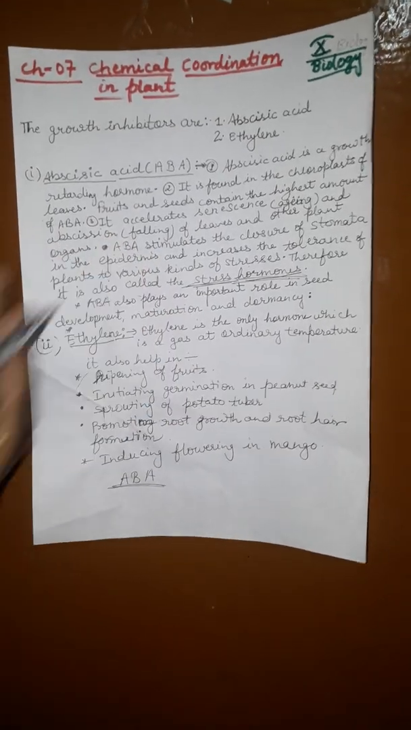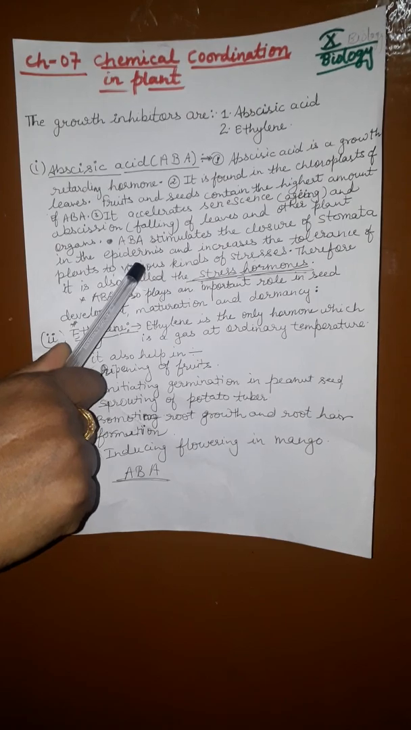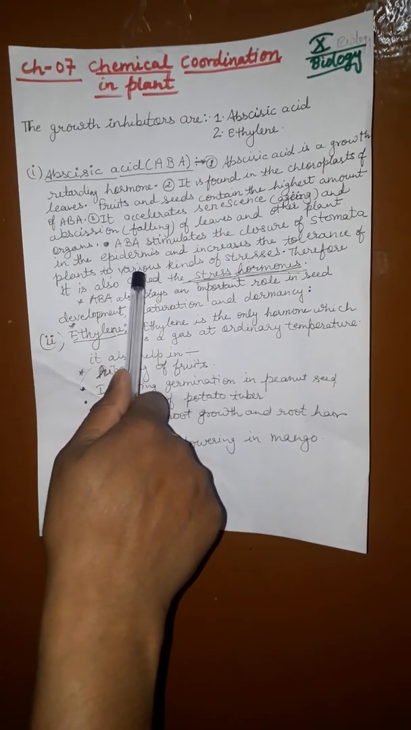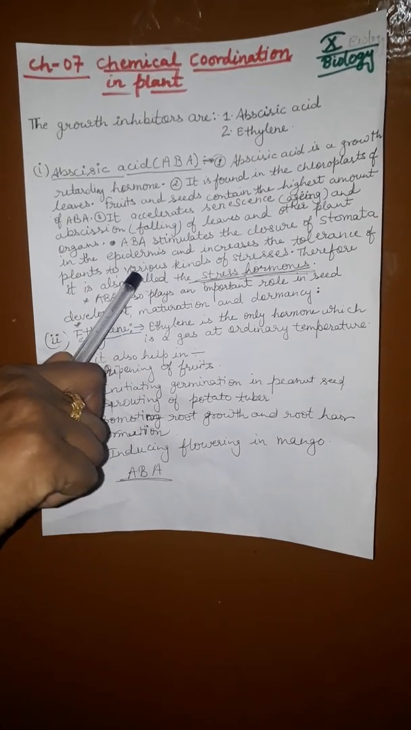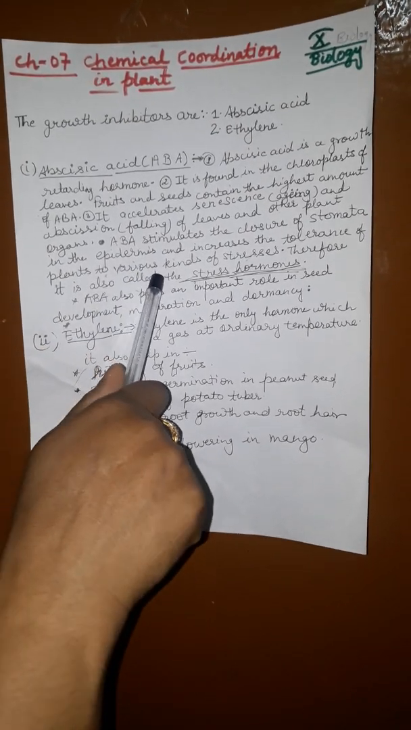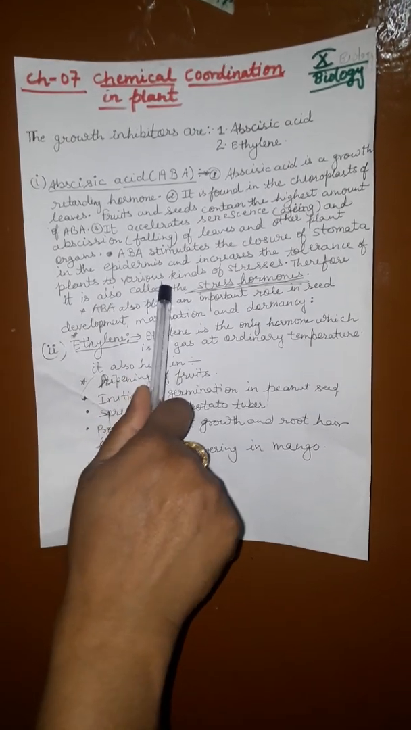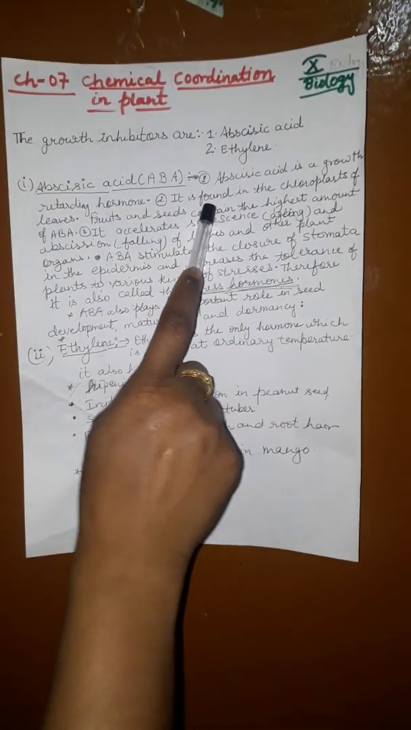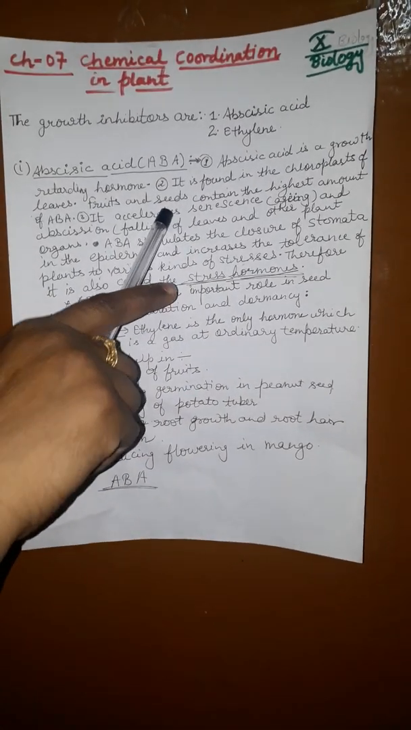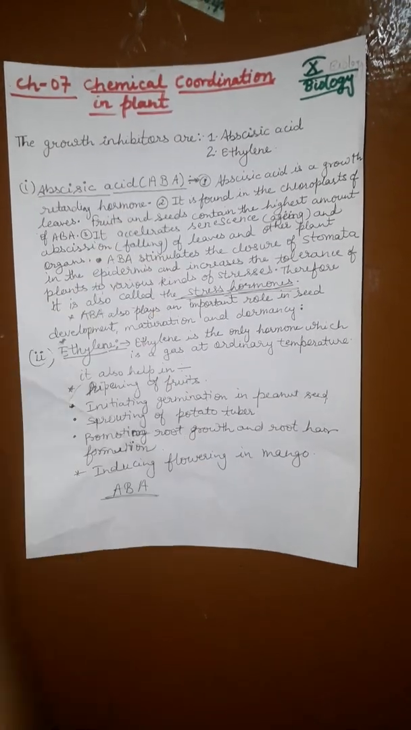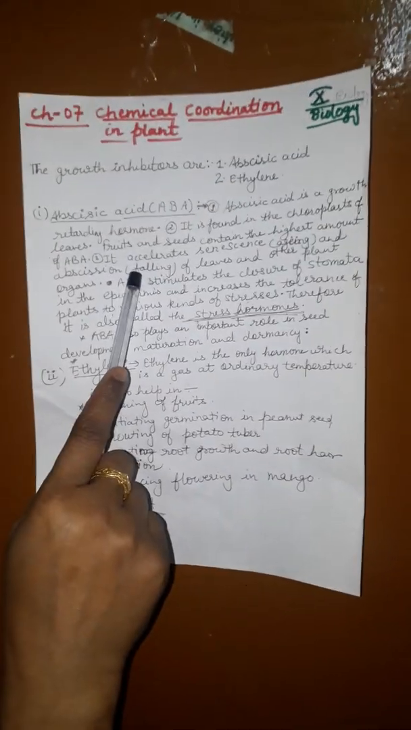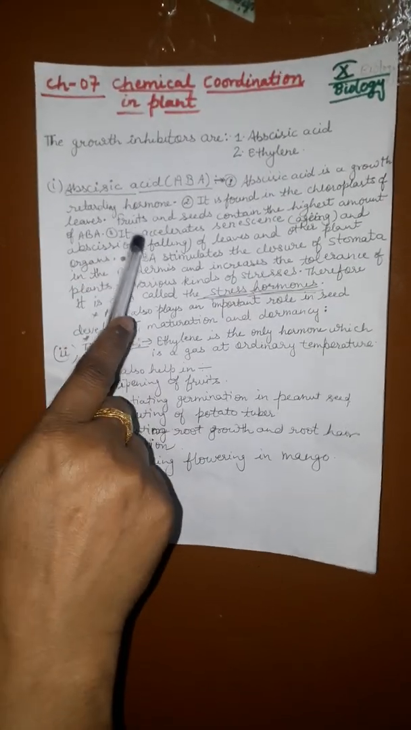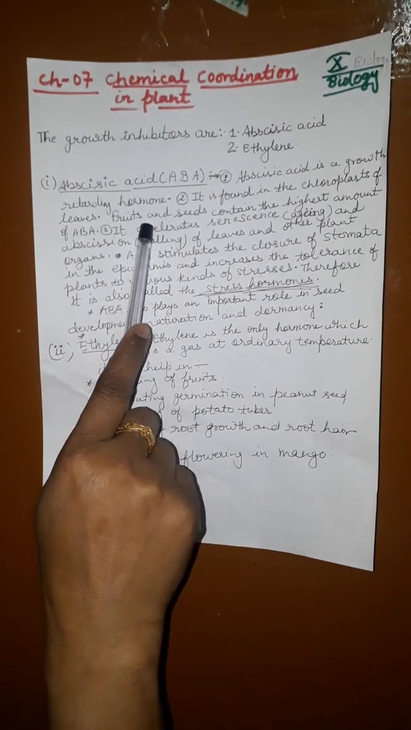Now, where is it synthesized? It is synthesized in green fruits and seeds at the beginning of the wintering period. Fruits and seeds contain the highest amount of ABA. Which part of the plant contains the highest amount of ABA? That is fruits and seeds. And where is it found? It is found in the chloroplast of leaves.